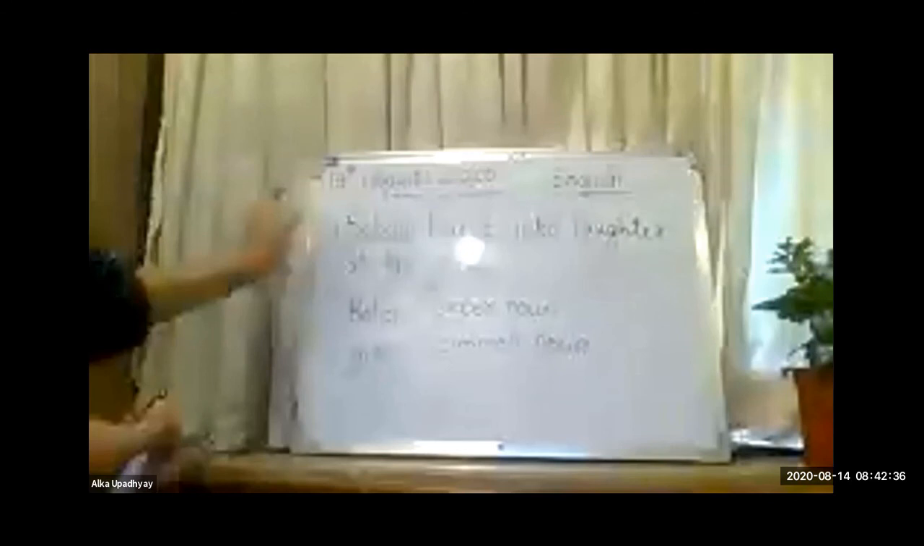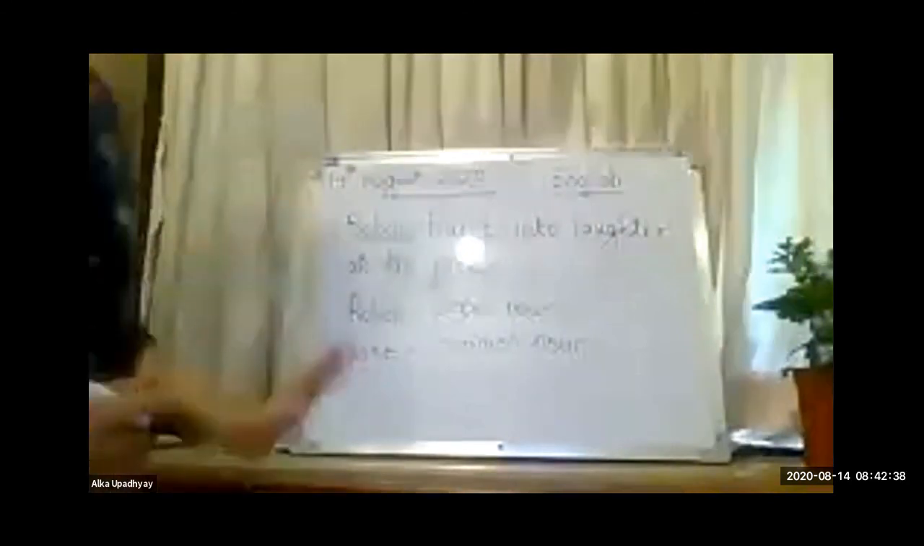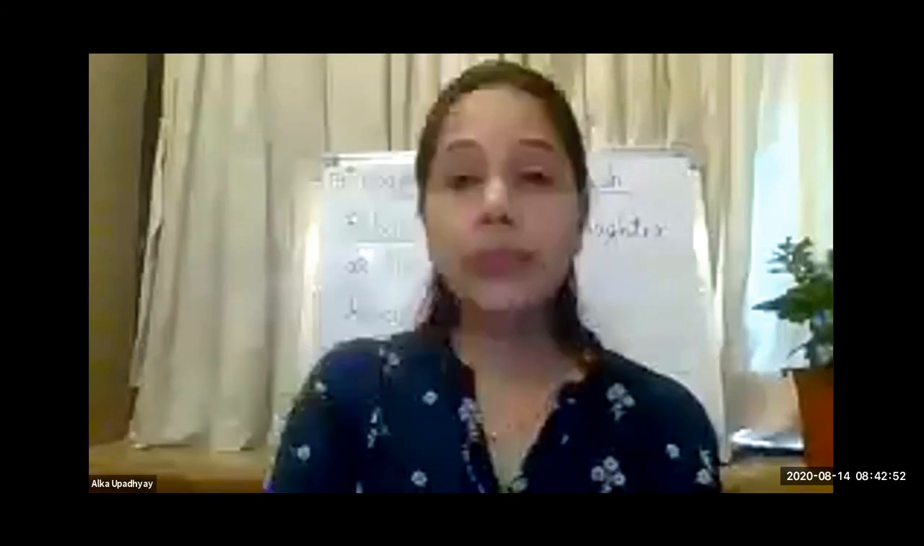So this is the way you are going to do it in your notebook, students. First, you will write the statement, and then you are going to write the noun, and then you will write which type of noun it is. Okay. So is it clear, students? Yes.